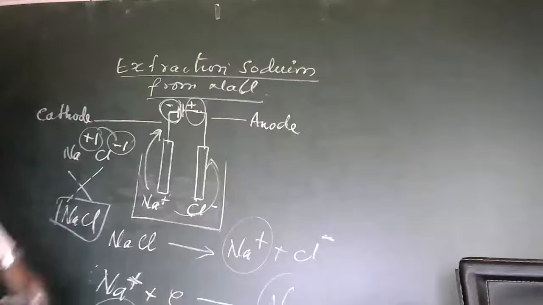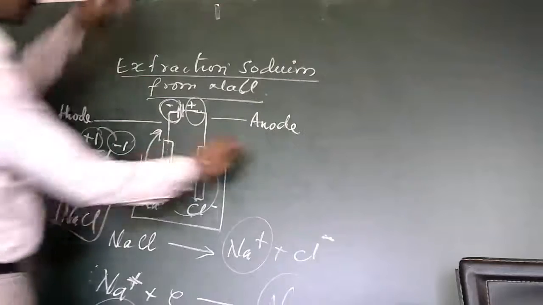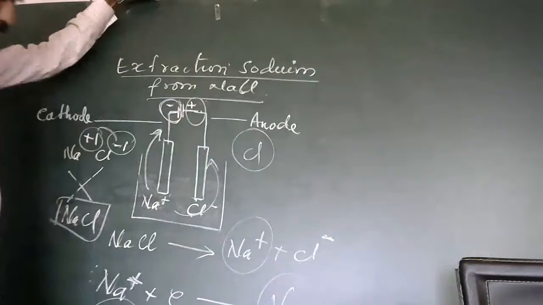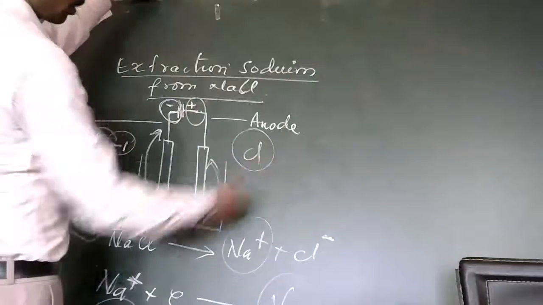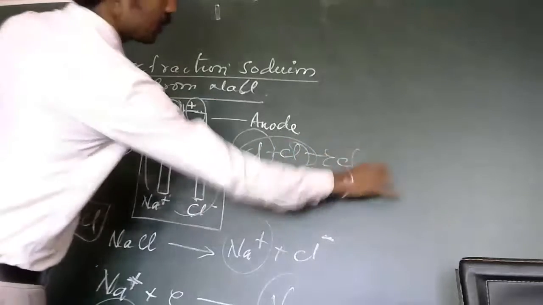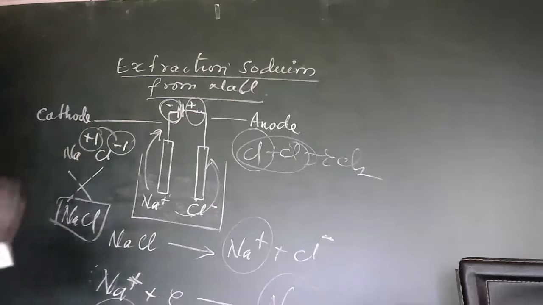If you are not able to see what I have written down, try to understand. This is how metals can be extracted. Highly reactive metals like aluminium, and for some highly reactive metals like potassium, this method is used.